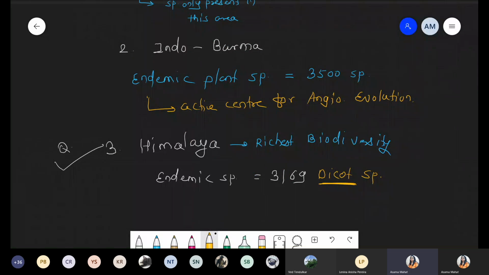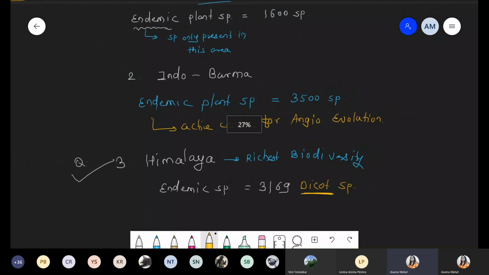Dicotyledon under the angiosperm. So if you compare the previous two points, they are showing the total information about the plant. But in case of Himalaya, they are giving the exact number about the dicot plant. 3,169, it's quite high value. So that's why among all three, we consider that Himalaya is the richest with biodiversity.